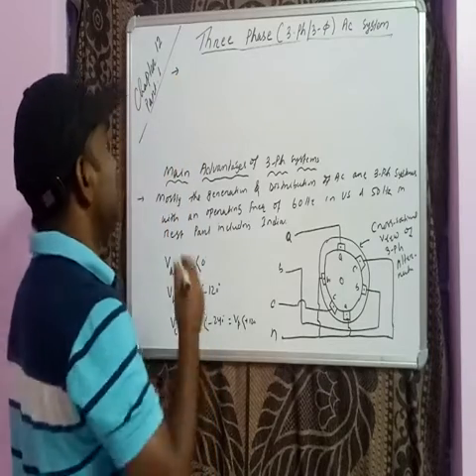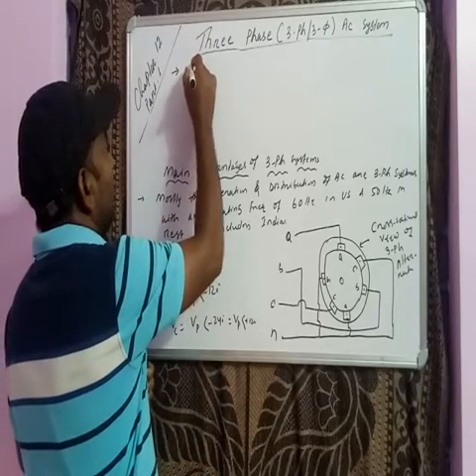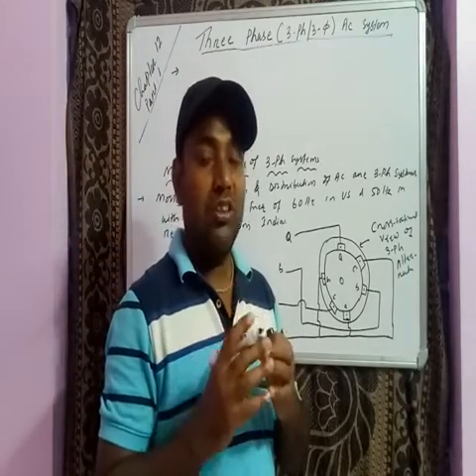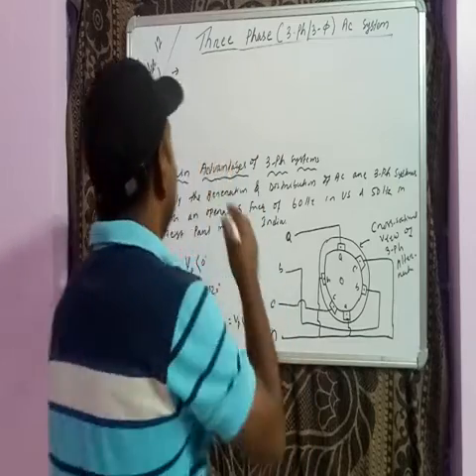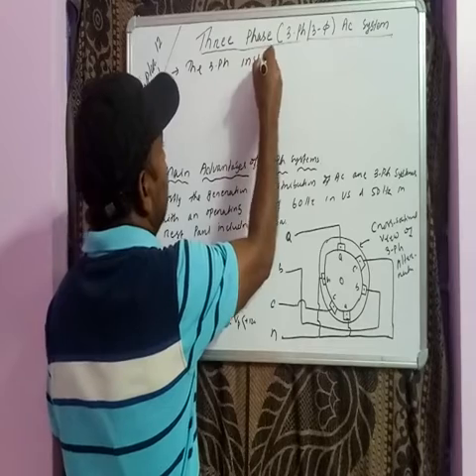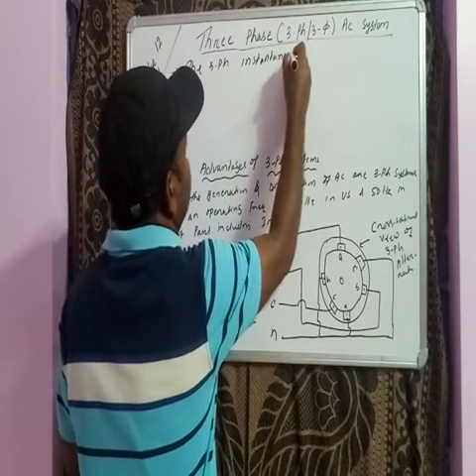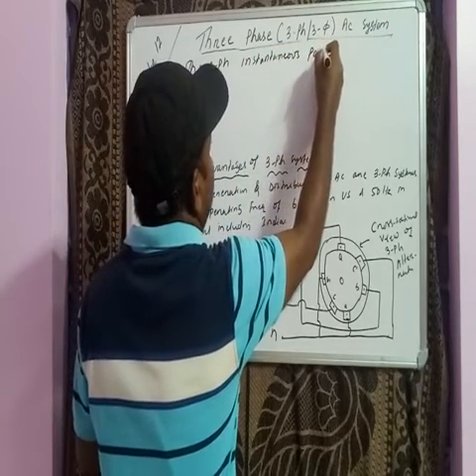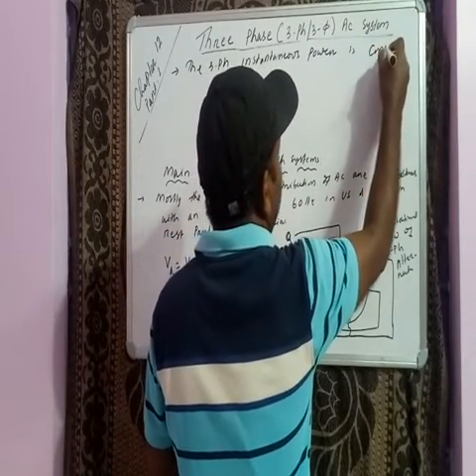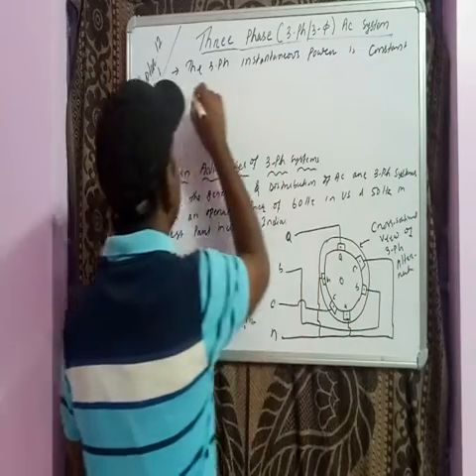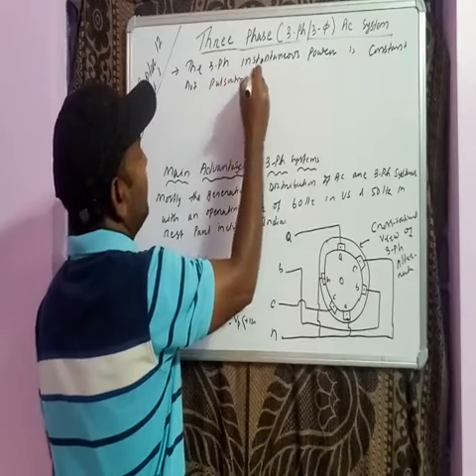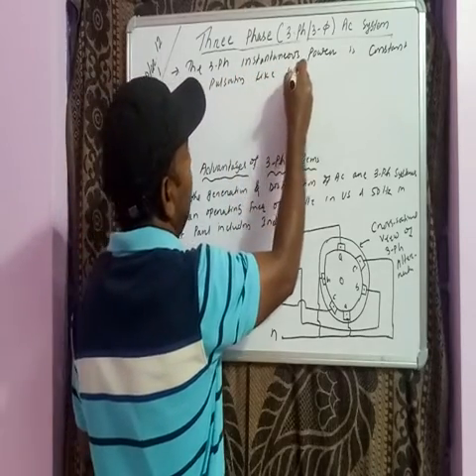The second one is, since there are 3-phase systems, the 3-phase instantaneous power is constant, not pulsating like single phase.